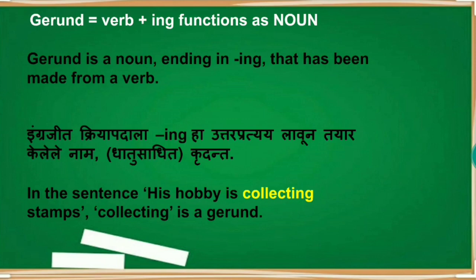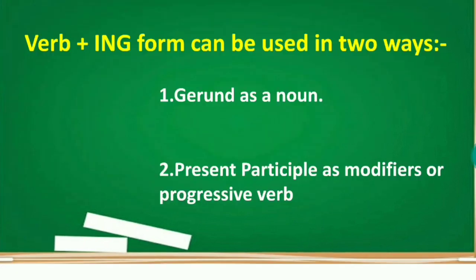See the example. His hobby is collecting stamps. In this sentence, collecting is a gerund. Gerund, that means verb plus ing form, can be used in two ways. The first one, gerund as a noun, and the second use, present participle as modifiers or progressive verb. In this video, we will discuss only the first use, that is, gerund as a noun.